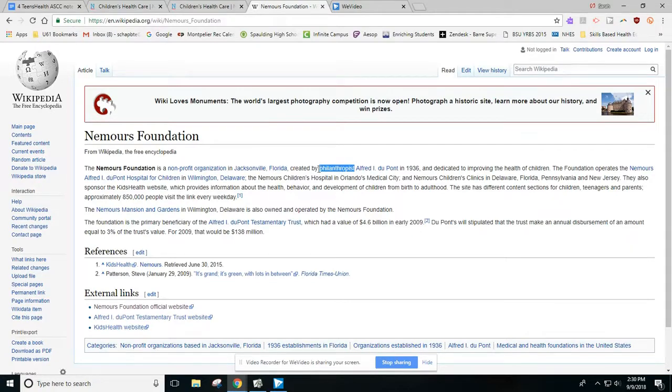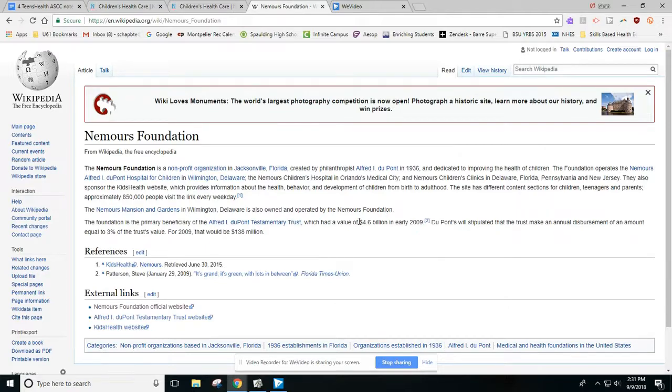So, to be a philanthropist means he gives it away to people or organizations that he believes in. What happened is he set up a trust, which is a bank account essentially. And when he passed away, he said, this trust, this bank account is going to go to Nemours, because he wanted to make sure that well after he passed away, he would be able to have an impact on improving the health of children.